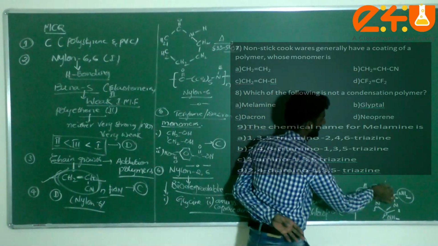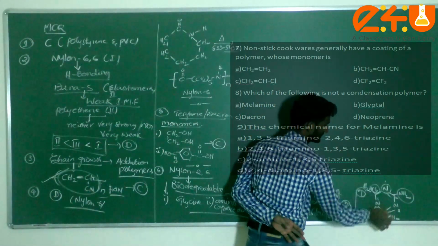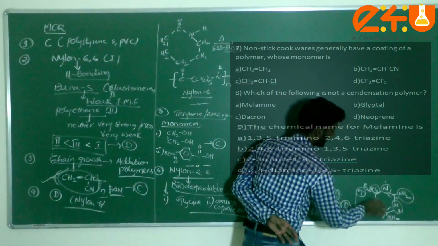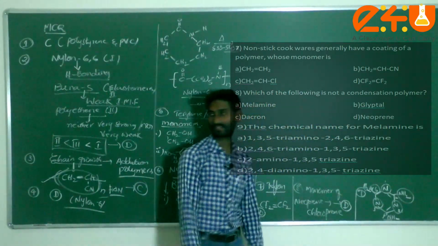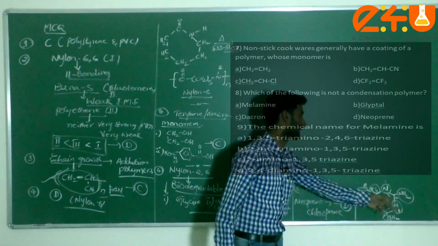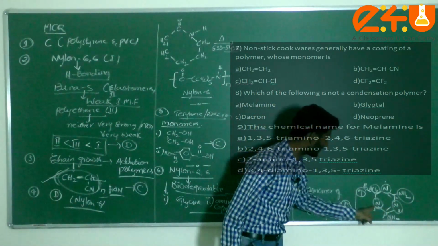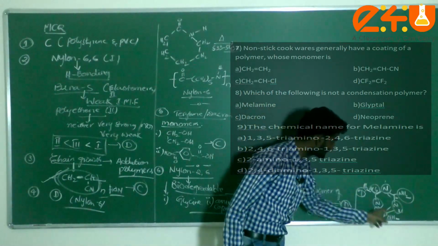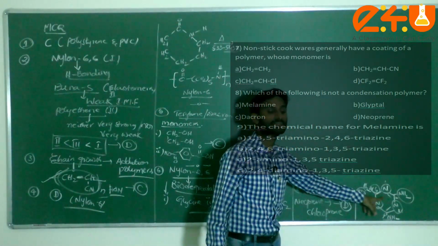Now what about the nitrogen atoms, the heteroatoms here? First position, third position and fifth position. Am I correct or not? Then I can write here 1, 3, 5 tri. This is called the azo group, the C double bond N group.